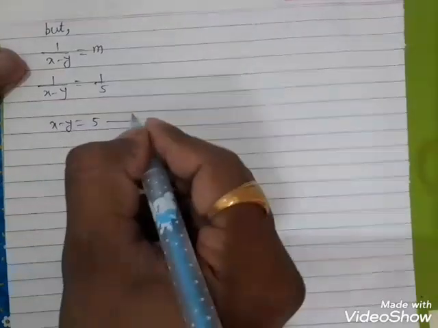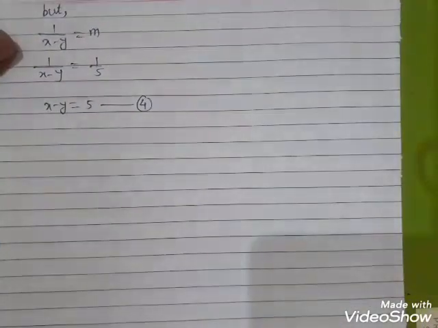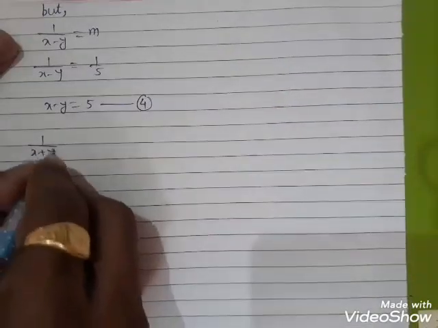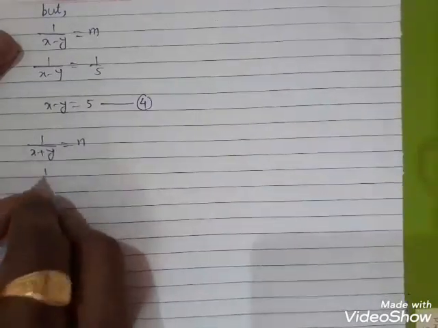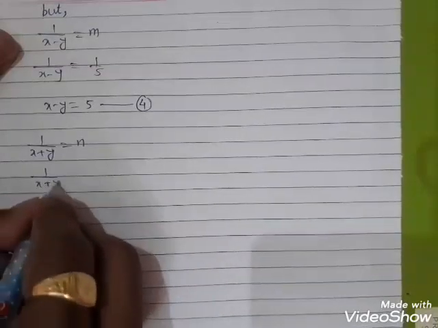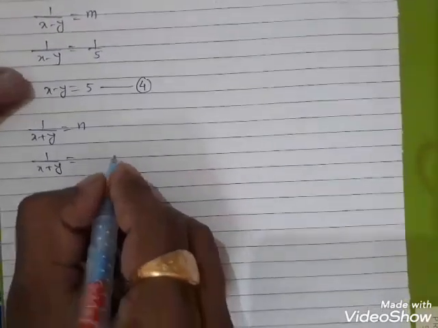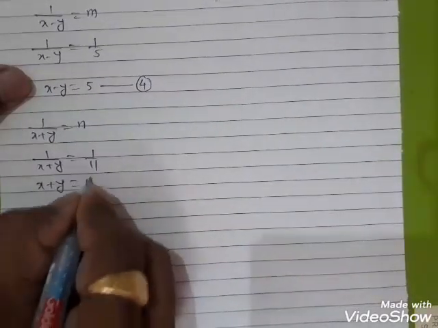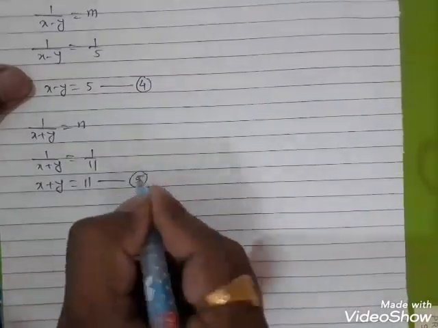Write this as equation number 4. And 1 upon (x plus y) is equal to n, and n is equal to 1 by 11. Therefore x plus y is equal to 11. Right, this is equation number 5.